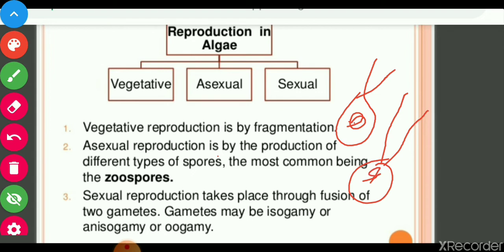They are motile and take part in asexual reproduction. Zoospores are the most common type used in asexual reproduction. These are zoospores here.